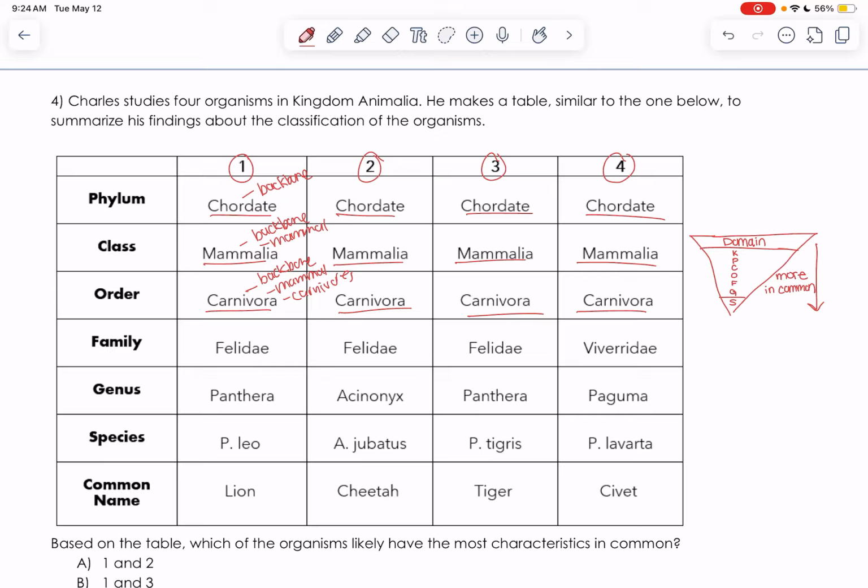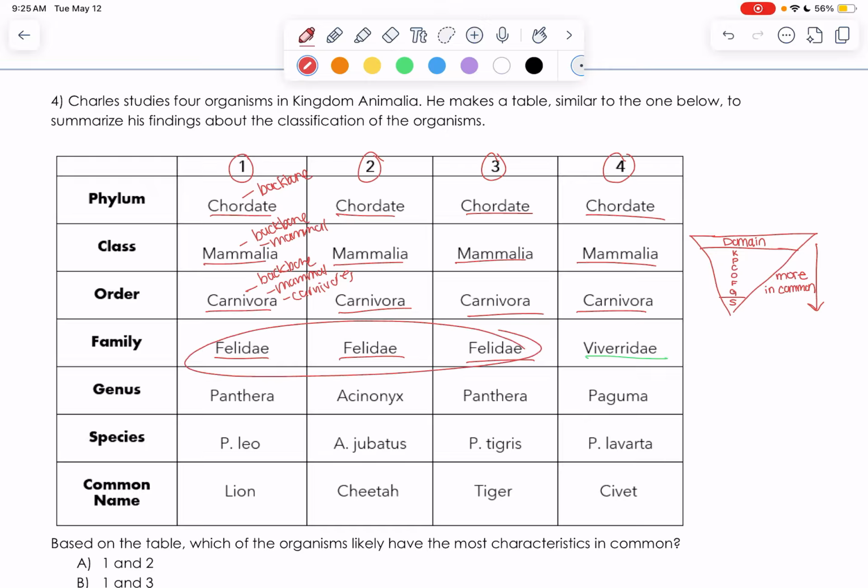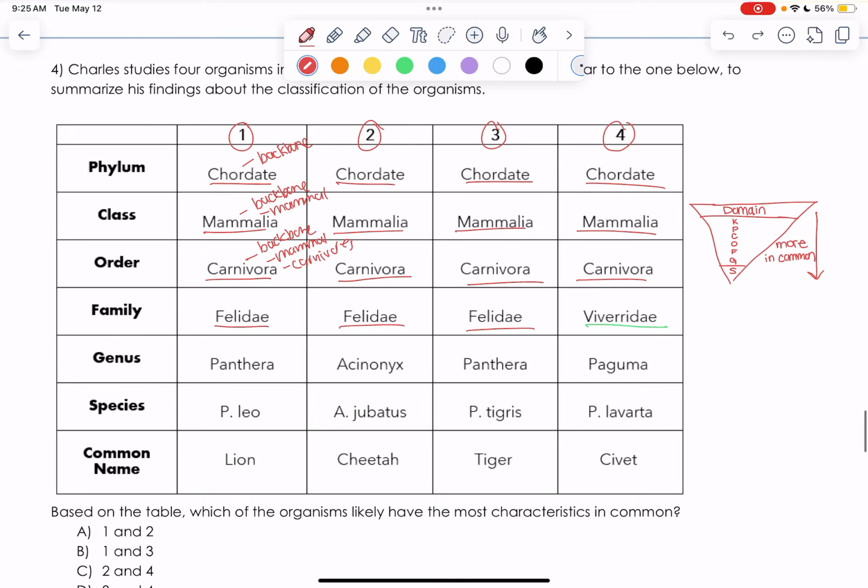When I go down to my next level, family, Felidae, Felidae, Felidae, Viverridae, this tells me that organism number 4 is not as related to these 3 organisms because these 3 organisms all have their family level in common. So organisms 1, 2, and 3 all have more in common with each other than 4, okay? Let's keep moving down. In genus, we have Panthera.